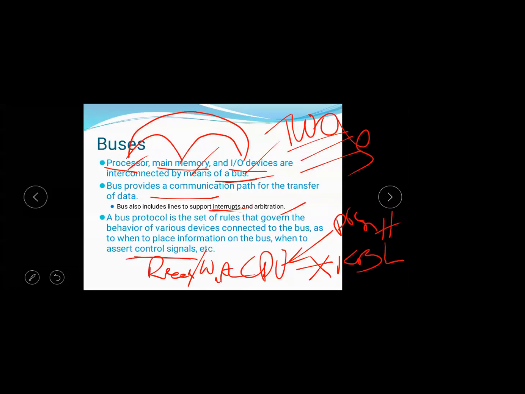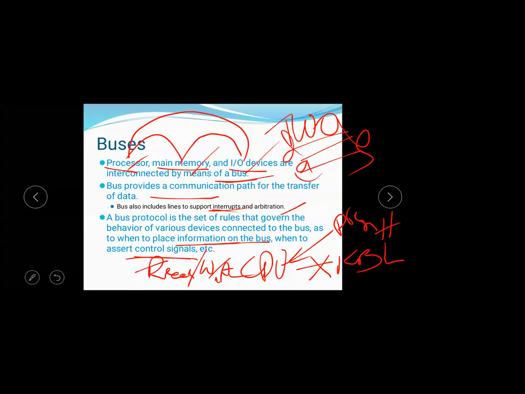Whether to perform a read operation or a write operation, that is control information. Similarly, whether the device is ready to transfer or accept the data, all this information is carried by control signals. When to place the control signals, when to place the data, when to place the information on the bus. On the bus lines there are three lines: data line, address line and control line.